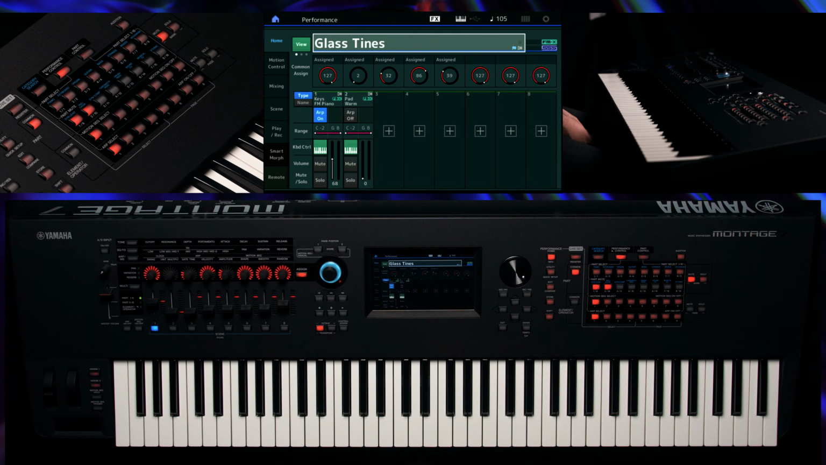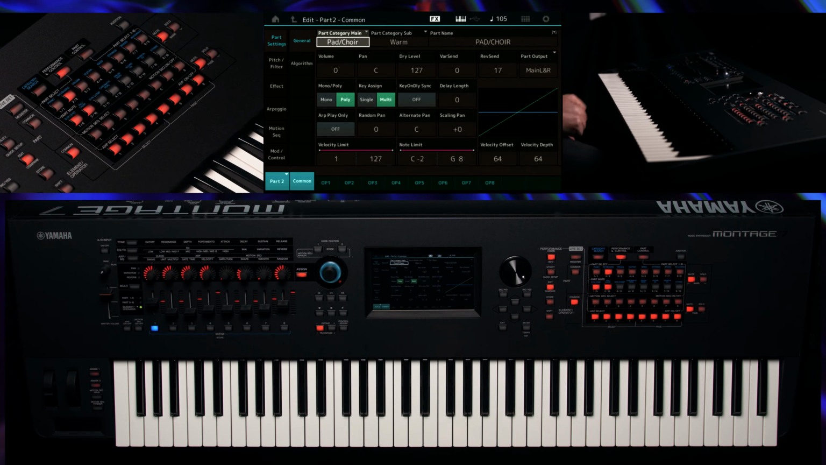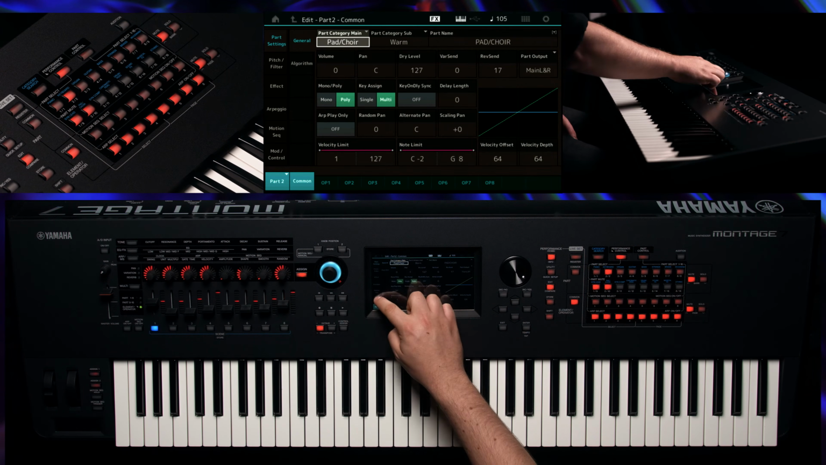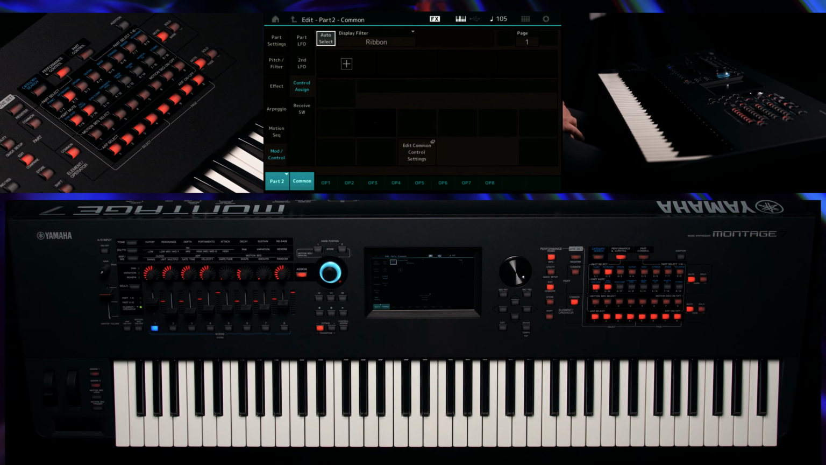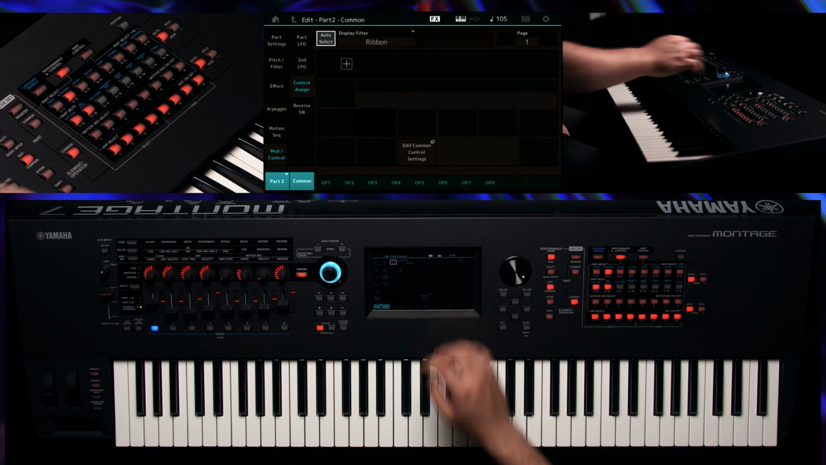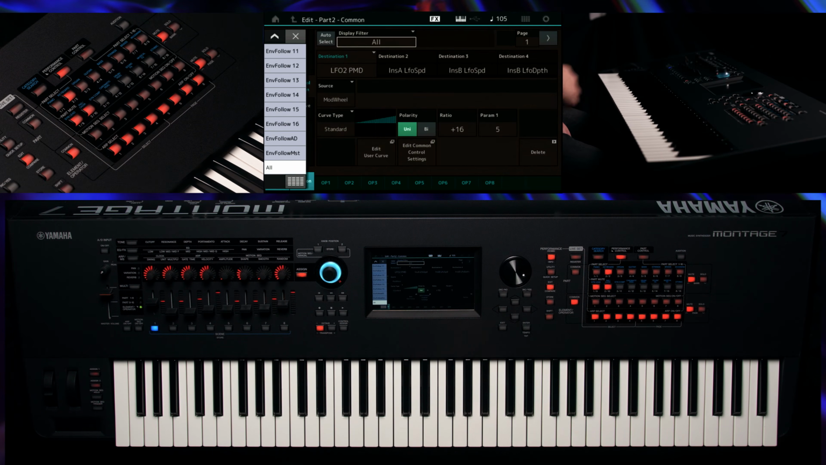If you want to change the volume of a part already controlled by the motion control synthesis engine, go to Control Assignments. Press Edit, Part 2, Modulation Control, and select Control Assignments. Set the display filter to All to see all assignments of the motion control synthesis engine of Part 2.